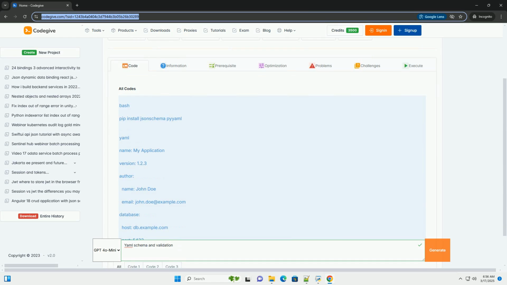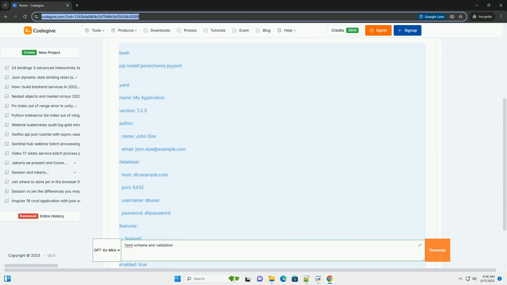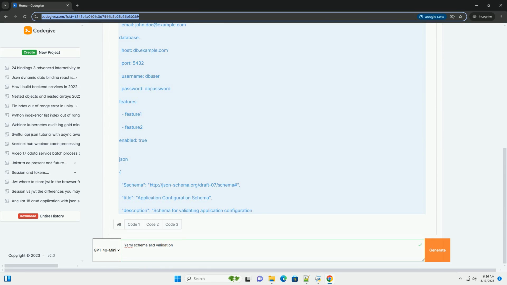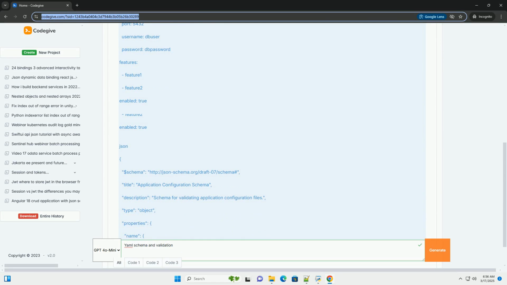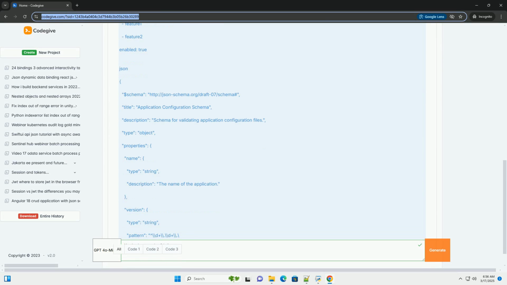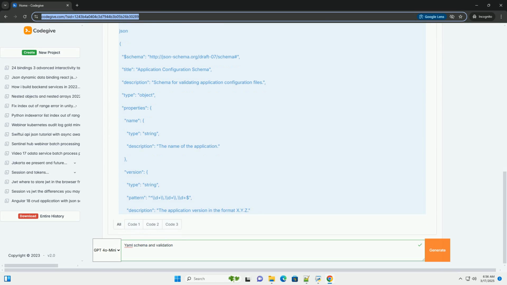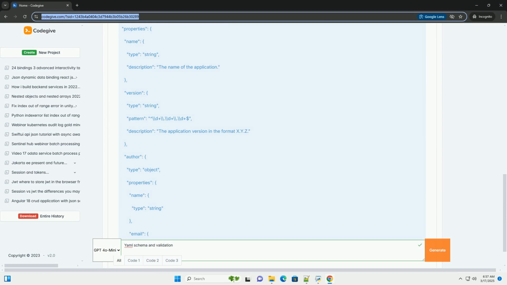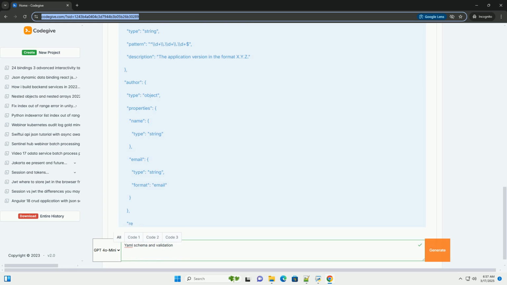OK, let's dive into YAML schema and validation, providing a comprehensive tutorial with code examples. This will cover the fundamentals, advanced concepts, and different tools you can use to ensure your YAML files are structured correctly and contain valid data. What is YAML schema and validation?